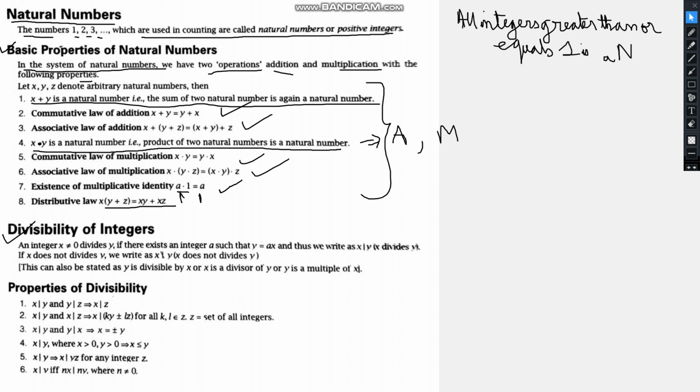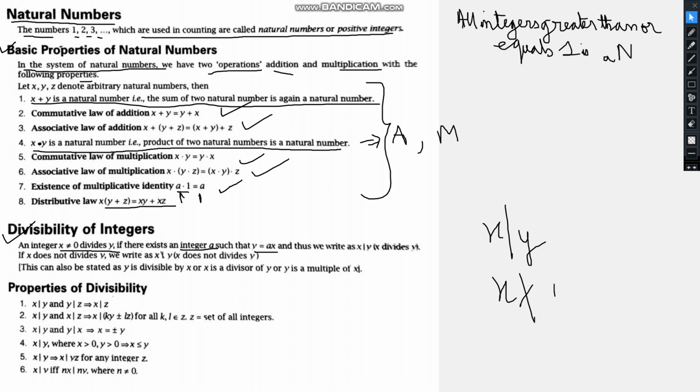Now moving on to divisibility of integers. An integer x not equal to 0 divides y if there exists an integer a such that y equals a times x. Thus we can write x divides y, or x is a factor of y, or x is a divisor of y. We can call it by any name. And if x does not divide y, we write x does not divide y.